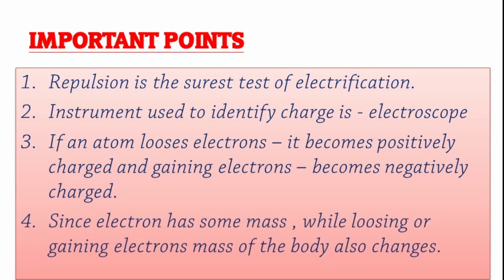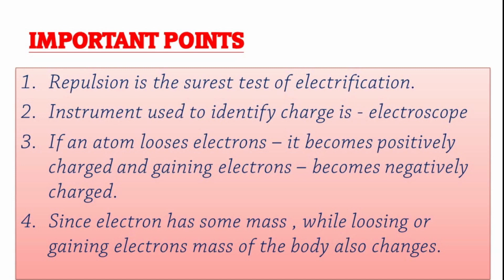Number 4. Since electron has some mass, while losing or gaining electrons, mass of body also changes. That is, when body becomes positively charged, body loses electrons, so mass decreases. And when body becomes negatively charged, body gains electrons, and so mass increases.